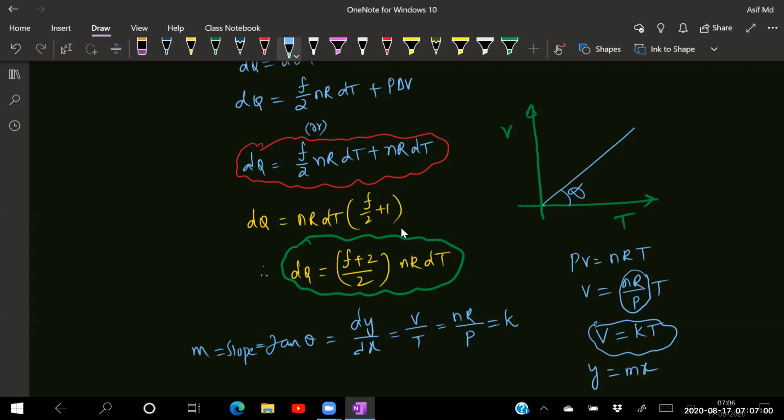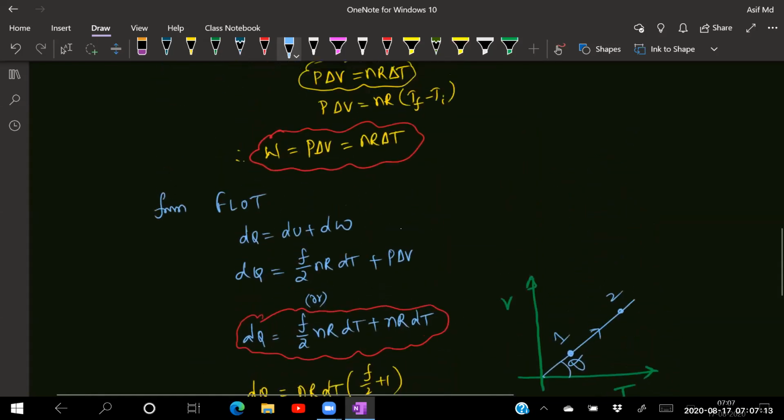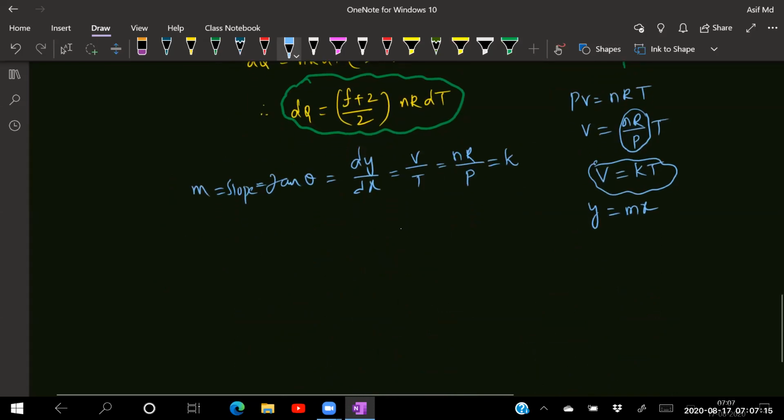As temperature increases, volume also increases. Isn't it? So as I go from point 1 to point 2, both volume and temperature are increasing continuously. Clear? Next one is the third one.